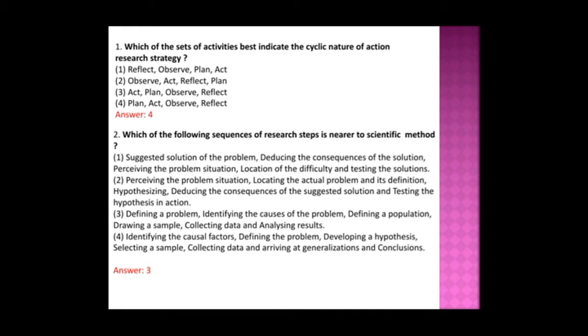Which of the following sequence of research steps is nearer to the scientific method? So here the answer is the third one, and it's defining a problem. First of all, as a scientific method, you first define the problem and identify the cause of the problem, then define a population, draw a sample, collect data and analyze the result. That is the sequence of research steps nearer to the scientific method.